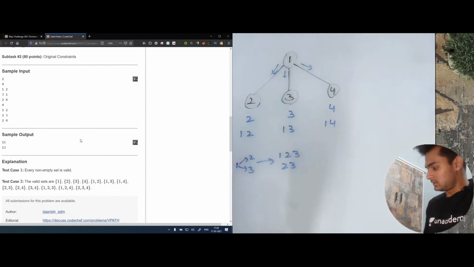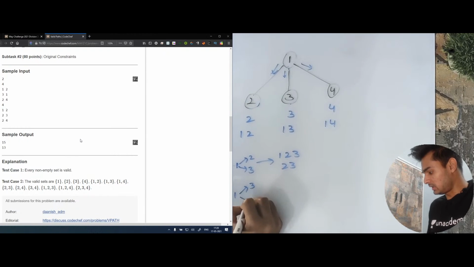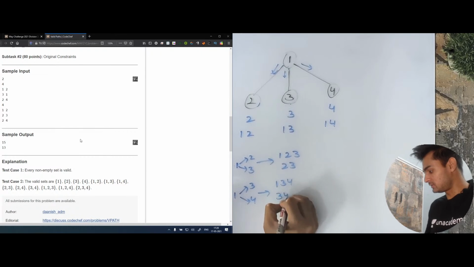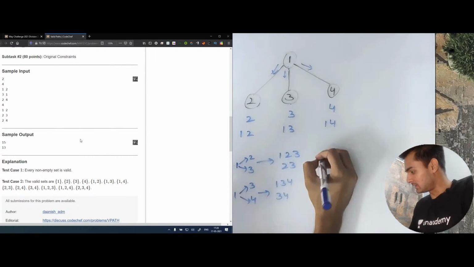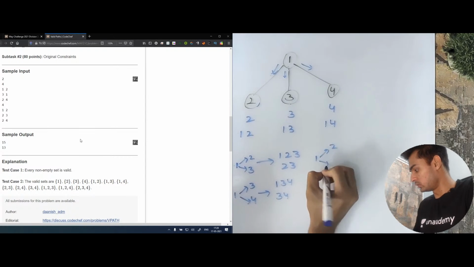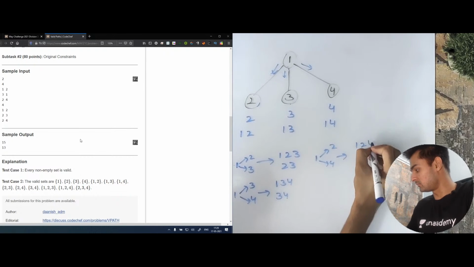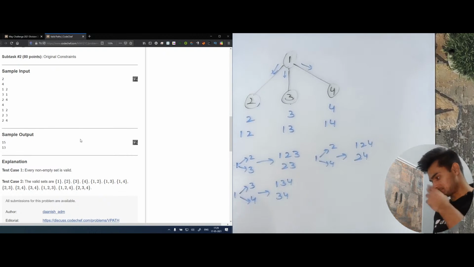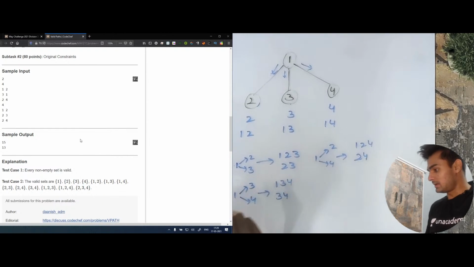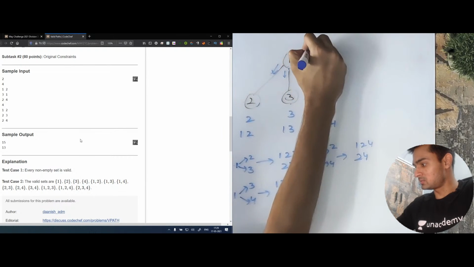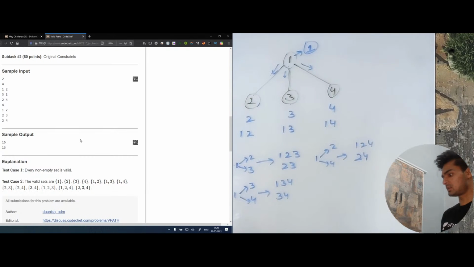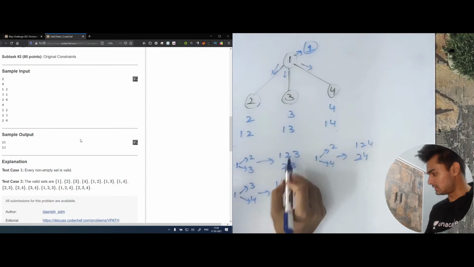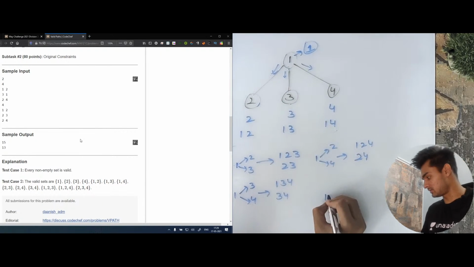The next option that 1 has is 3 and 4. In this also, it can either take both of them or it can exclude itself, so we'll have 1, 3, 4 or 3, 4. The next option is that it can go for 2 and 4. From this also, it will either have a path with 1, 2, 4 or it will exclude itself, so it will have 2 and 4. Now there is one last option that is left, which is when this 1 comes alone. As you can see, we have 6 values here, the 7th is here, and then we have 6 more values. So this will give us 13.